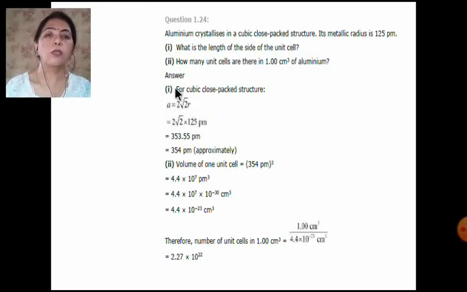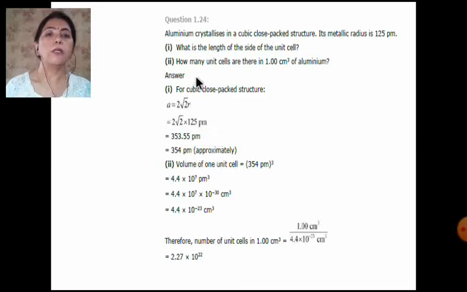this is the relation from the table I just showed you. a and r are related like this, so you have to use this relation. a is equal to 2 root 2 r. 2 root 2 into 125 picometer, since the radius is given, and on solving you get this.